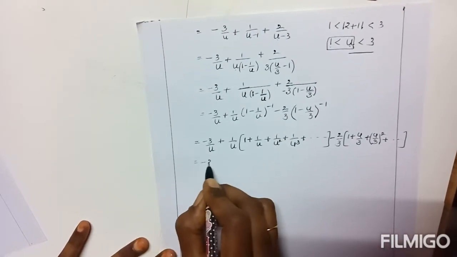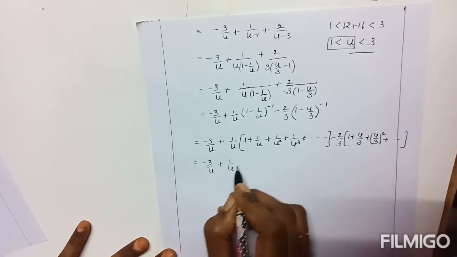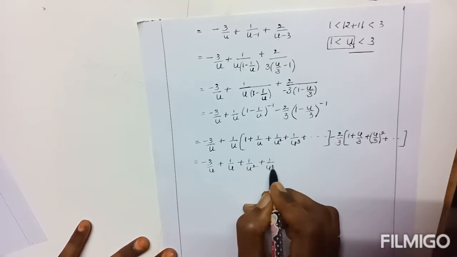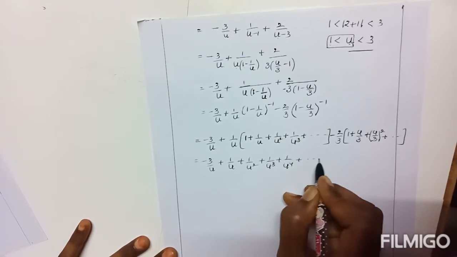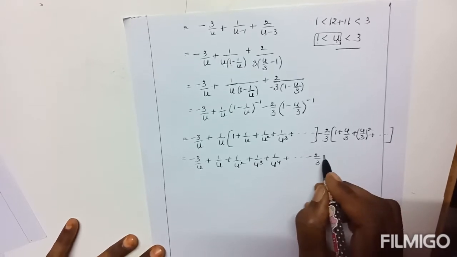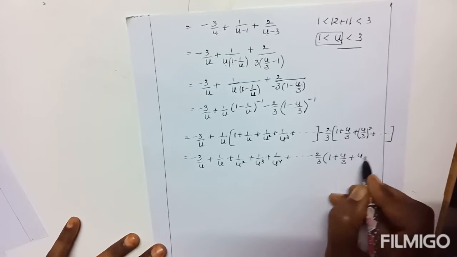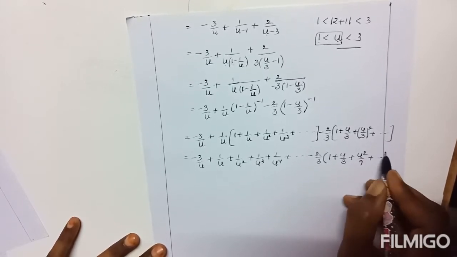After that, minus 3 by u plus, entering u into the bracket, 1 by u, 1 by u square, 1 by u cube, 1 by u power 4 and so on, minus 2 by 3, 1 plus u by 3 plus u square by 9 plus and so on.